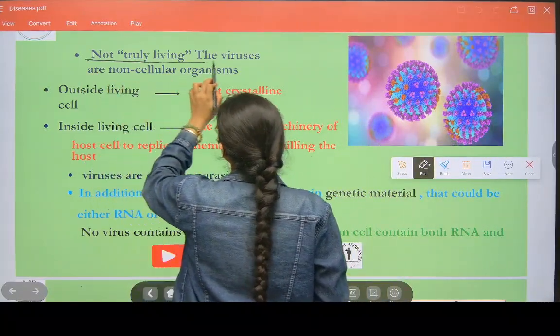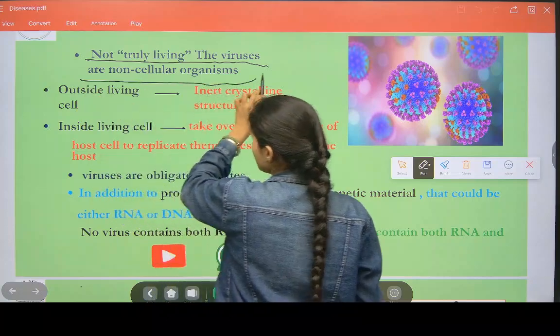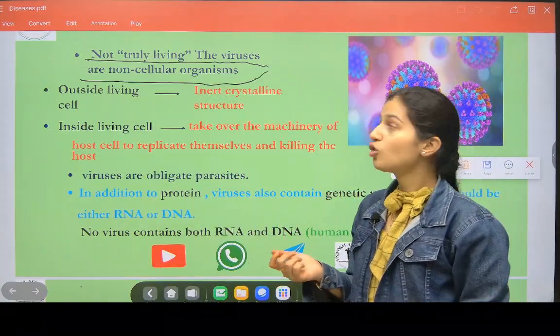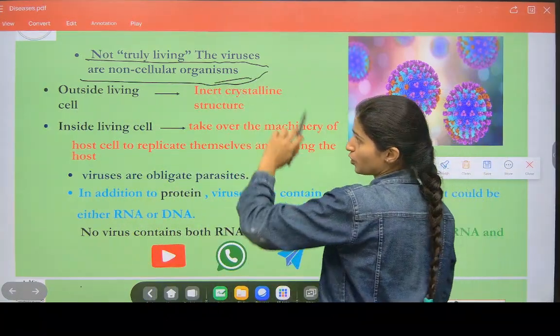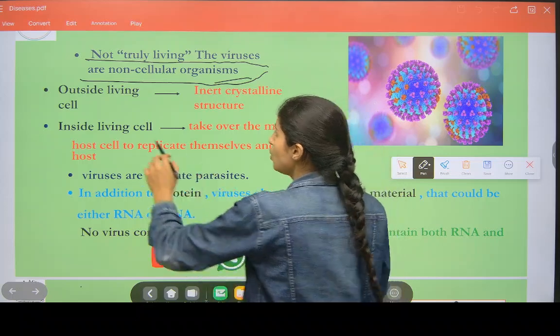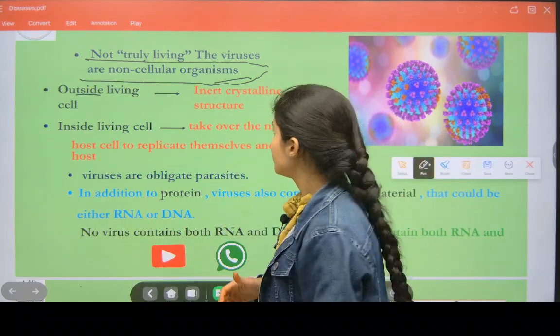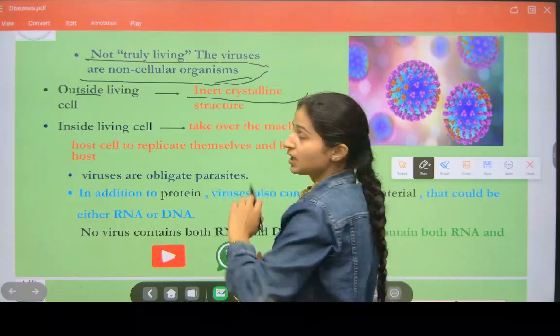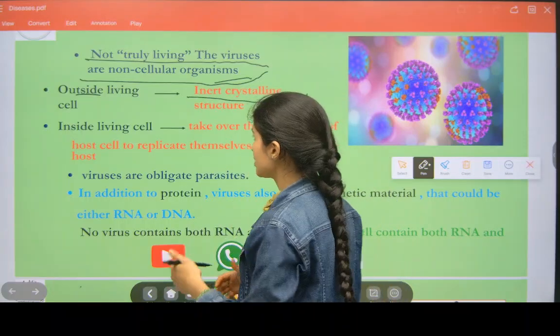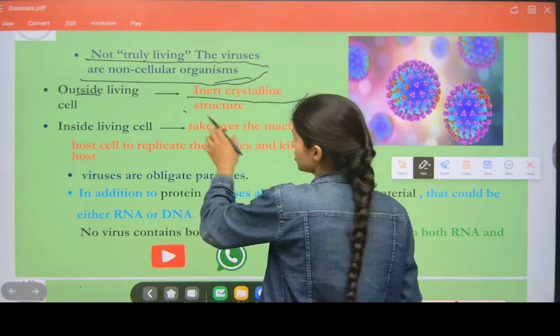Virus is not truly living. The viruses are non-cellular organisms. Remember this point, non-cellular organisms. Outside the living cell, for example, when the virus is on a chair, its shape is an inert crystalline structure.